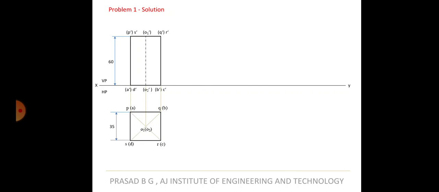Please do not get confused between prisms and pyramids. Just when you see the question, read whether it is prism or pyramid. Please fix the drawing in your mind. If it is prism, it is like this. If it is pyramid, it has to be drawn like this. Don't just read the question and jump into drawing directly something.